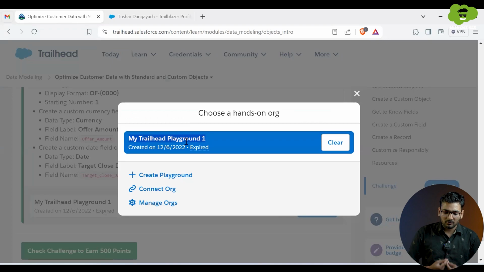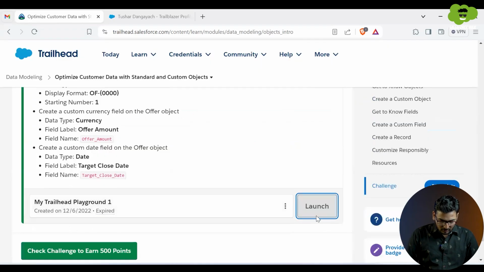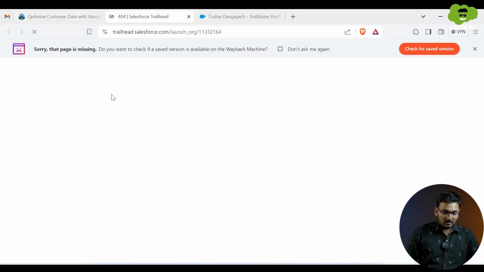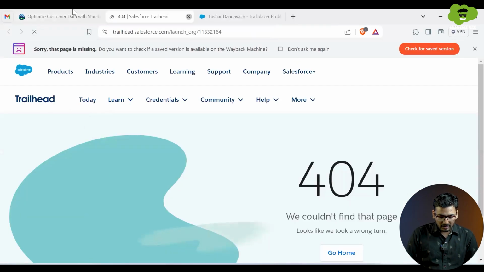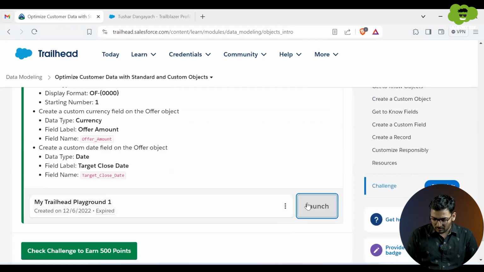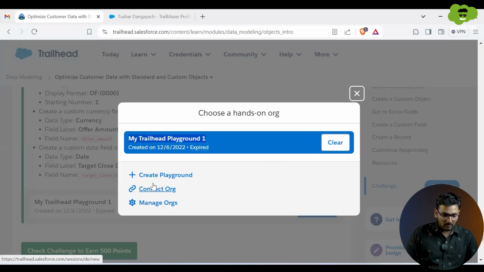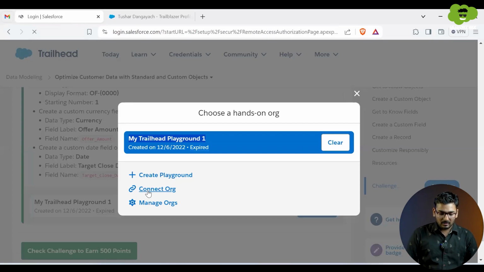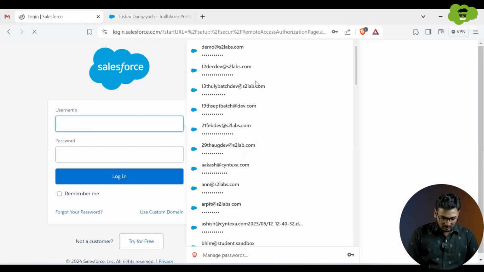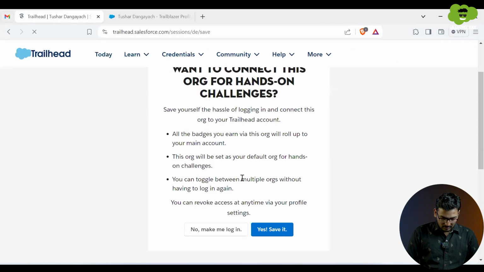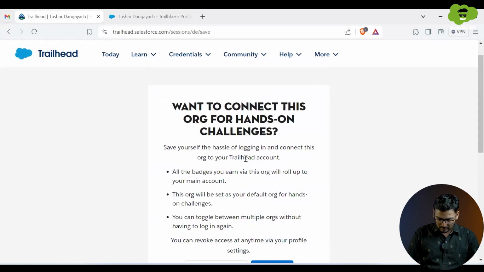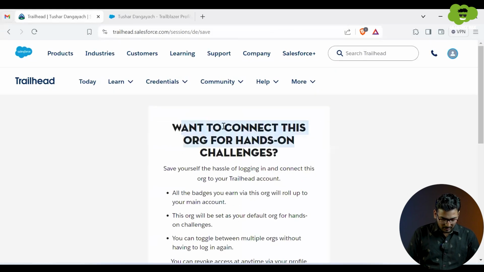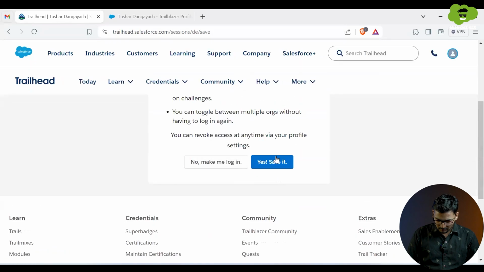Playground orgs are the orgs which are provided by Salesforce itself, right? So you can launch the org over here. Here we are getting an error, so no issues, but you can select different orgs. If you already have a particular org, you can connect that existing org with Trailhead like this. You can see it's asking me to connect both of them. So I'll connect, continue.